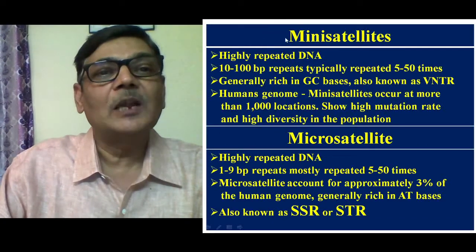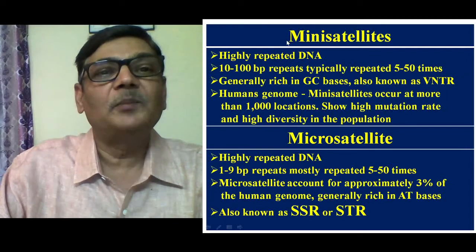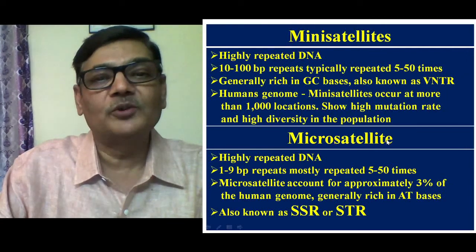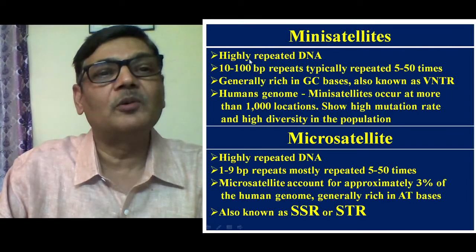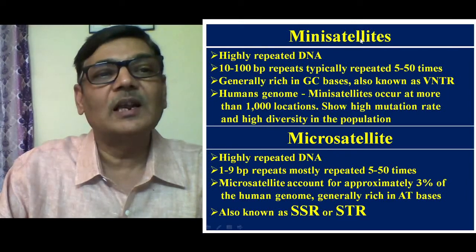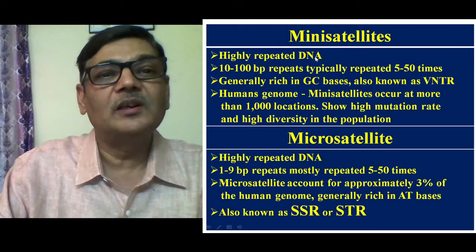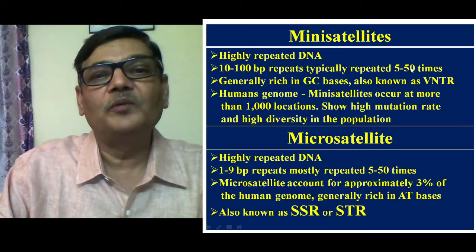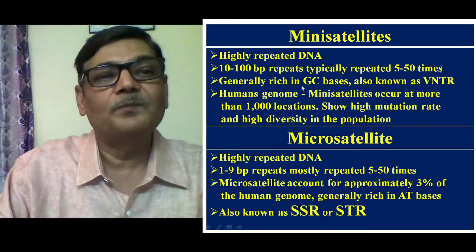Now the other types of moderately repeated DNA sequences are minisatellites and microsatellites. Let us have an idea about these two. The minisatellites are also highly repeated DNA segments. They are nearly 10 to 100 base pair repeats, typically repeated 5 to 50 or even more times.